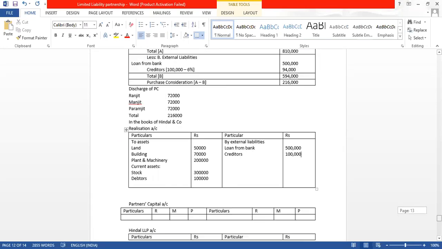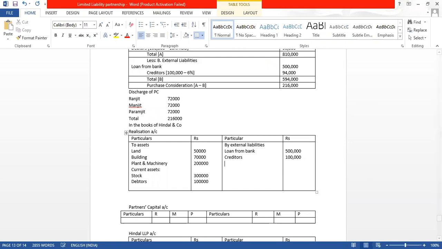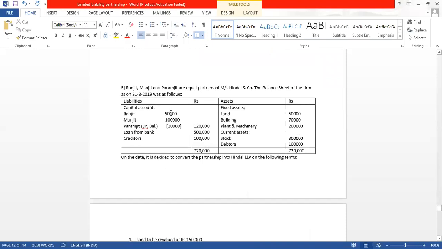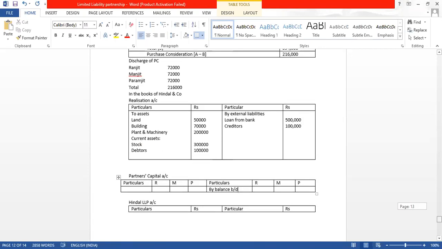Now what we will do? Now here we will write to. Before doing this, one minute, to cannot come here, this side starts with by. What we will do here, we will write the balances of the capital. Why in the credit side? Because capital is liability and liability is a credit balance. So by balance brought down 50,000, 1 lakh, but Paramjeet has a debit balance. So I will write here 50,000.